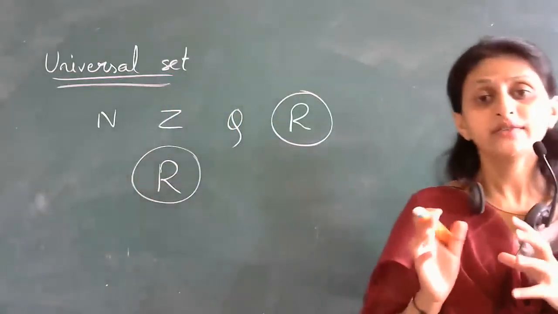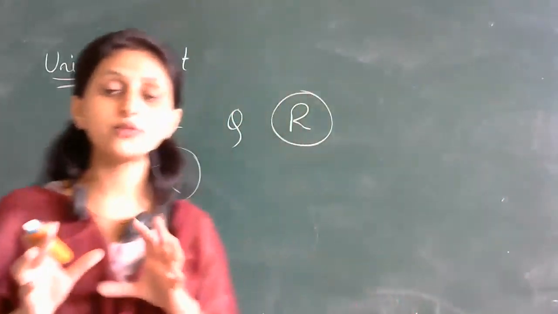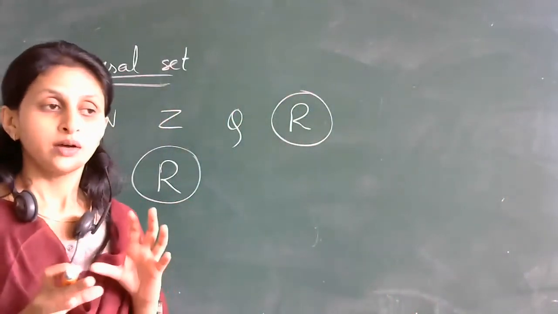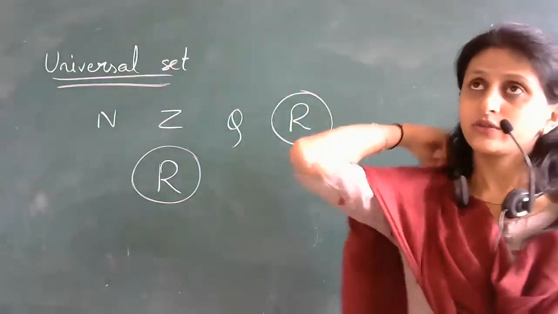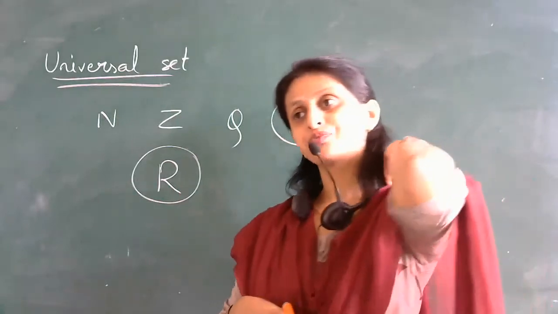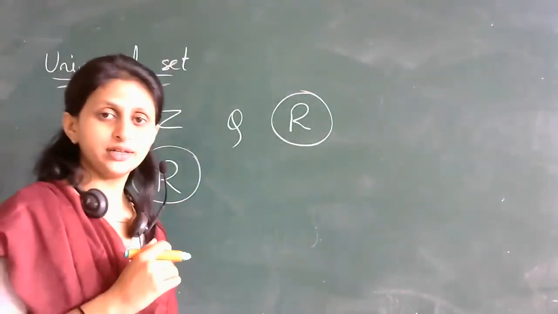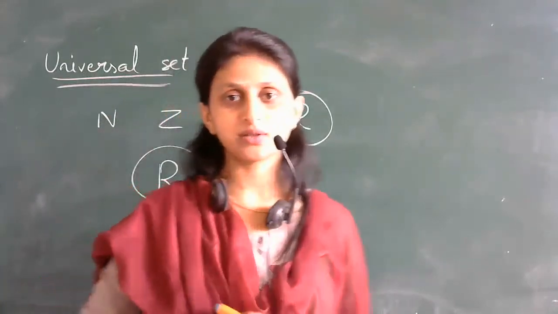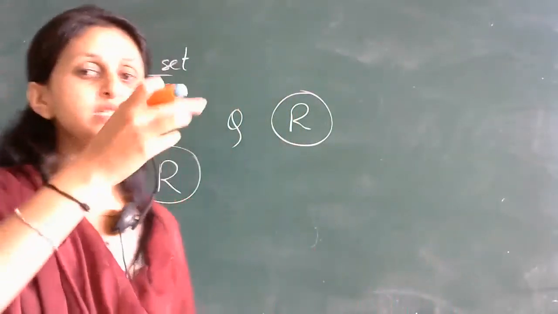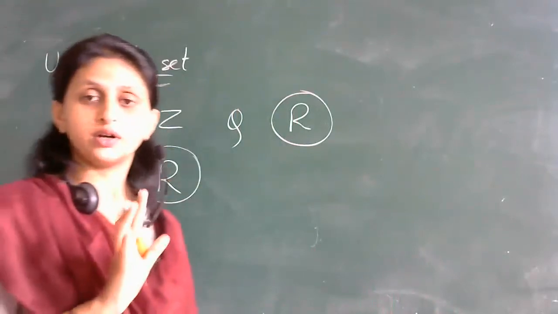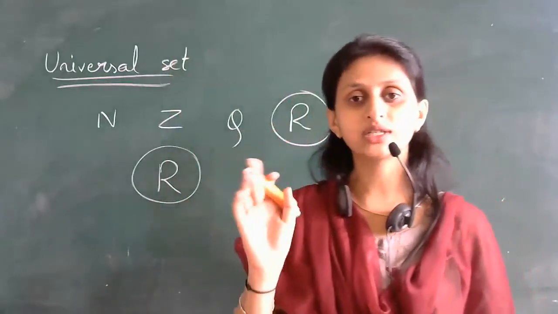So a set which contains all the elements which are there in the problem under consideration is nothing but the universal set. Suppose I am speaking with respect to cricketers, suppose I speak of Indian cricketers as well as Australian cricketers. So here, what will be the universal set, students? The universal set will be cricketers of the world.